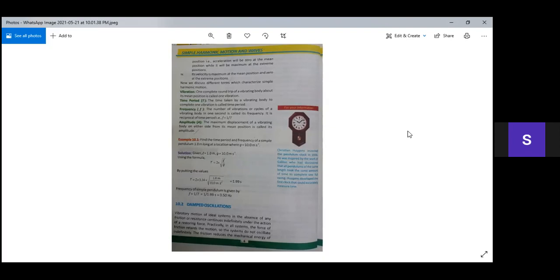Okay, now here we have 4 terms. The first one is vibration. The definition of vibration is: one complete round trip of a vibrating body about its mean position is called one vibration. Again, one complete round trip of a vibrating body about its mean position is called one vibration.